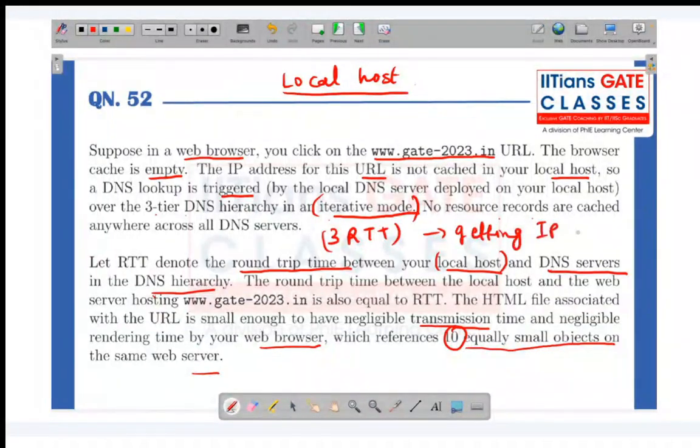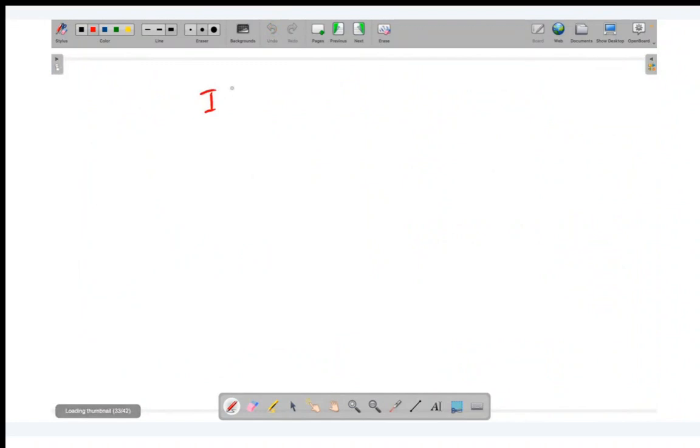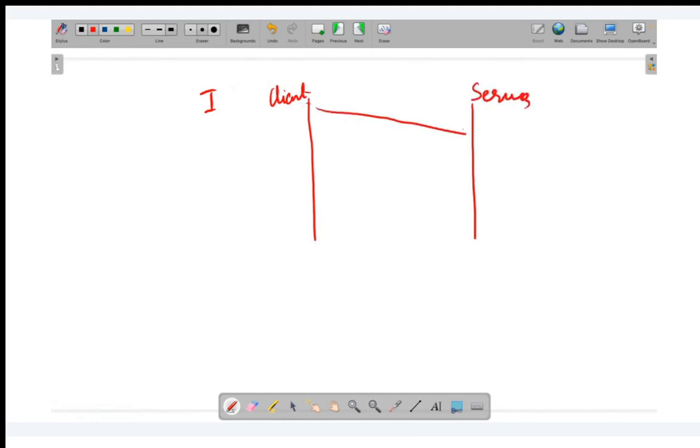Now, let RTT denote the round trip time between your local host and the DNS server in this hierarchy. Everyone knows how an HTTP connection works. Let's say this is the client and this is the server. First, I send a request saying I want to establish a connection. Then the server replies, okay, let's connect, and it also wants to connect.